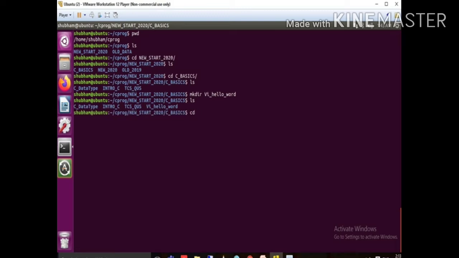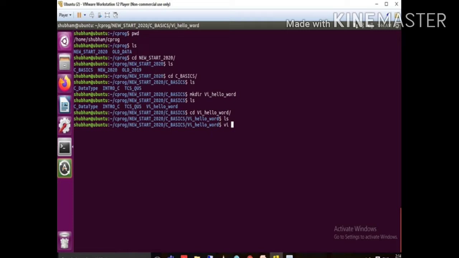I need to move inside the directory, then VI. Okay, so now we are here. To open the VI editor, we need to use the command VI, and after that we write a file name. So VI file name will create a file if it is not present. If present, it opens the existing file. Here no file is present. If you are checking, just type ls, no file is there.